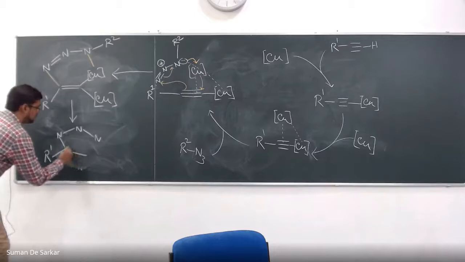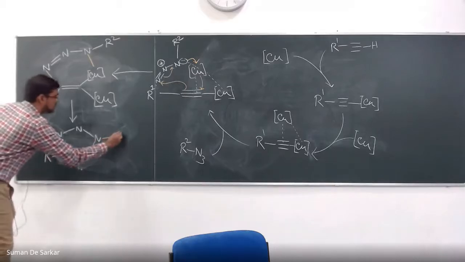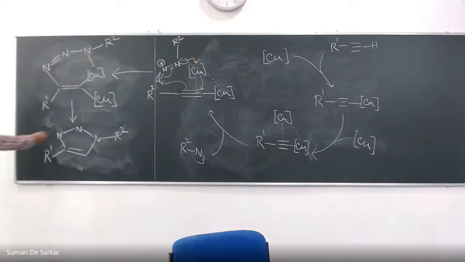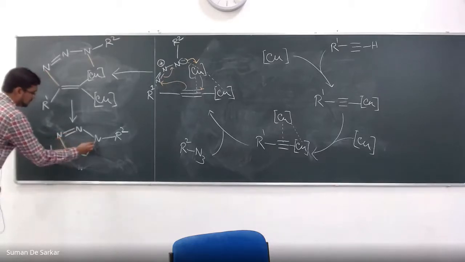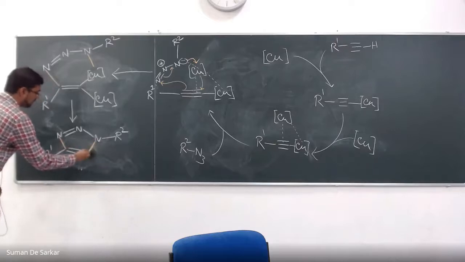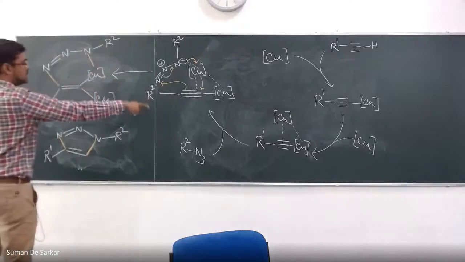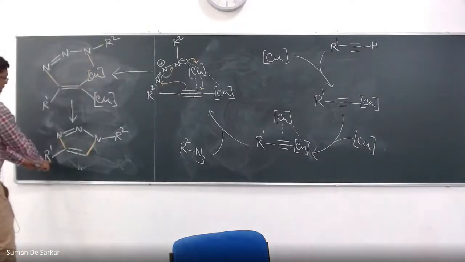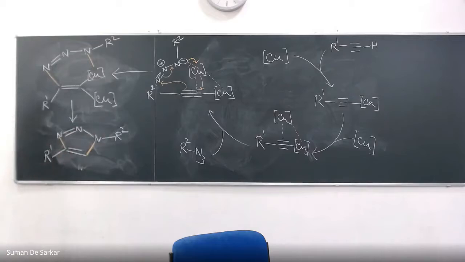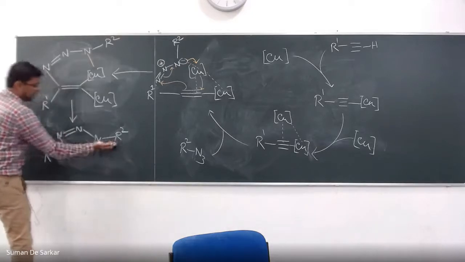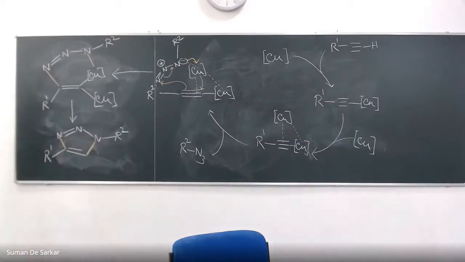Nitrogen, double bond, and this is R2. So this is the product. These are the two bonds, carbon-nitrogen bonds that form. So ultimately, it's nothing but a 3+2 cycloaddition product. It's a triazole product, but because of all these things, it made sure that R1 and R2 become away from each other, and you get exclusively this regioisomer. The other regioisomer where R1 and R2 are next to each other will not be formed.